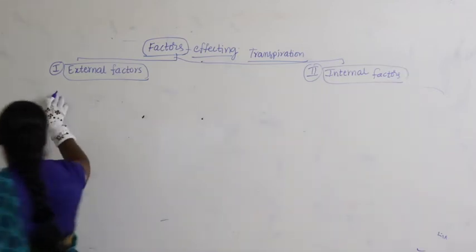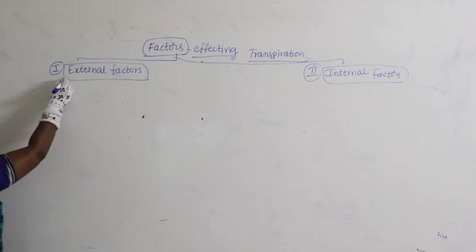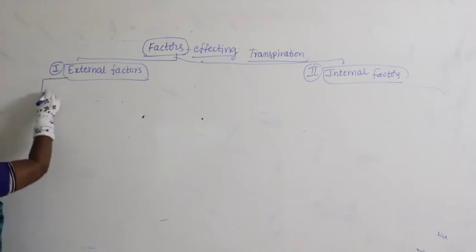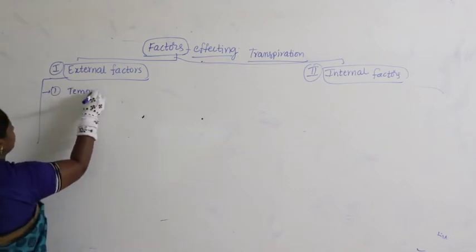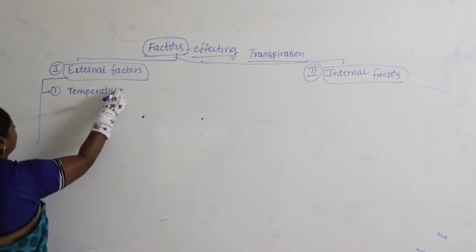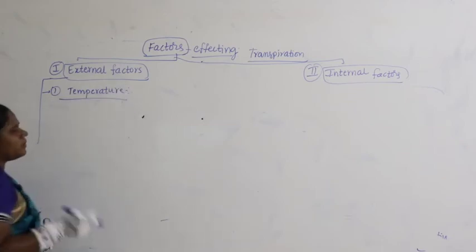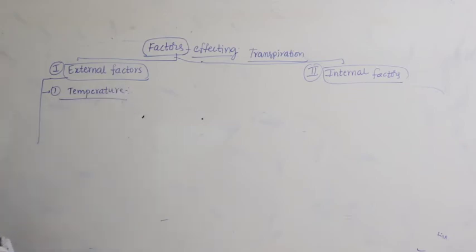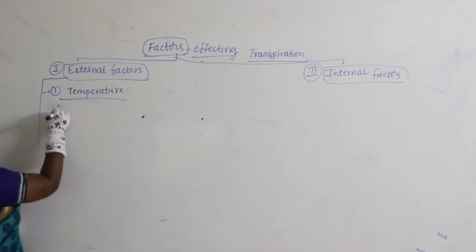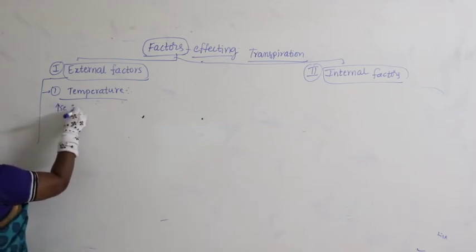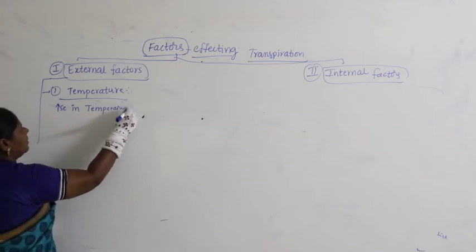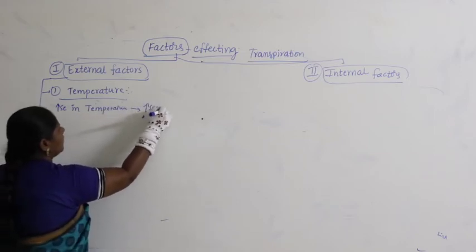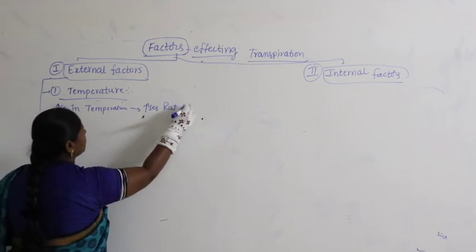So if you take the external factors, there are so many, but the first and foremost important one is temperature. Externally, temperature plays a very important role. Transpiration is nothing but loss of water. Generally we say whenever there is an increase in temperature, it increases the rate of transpiration.